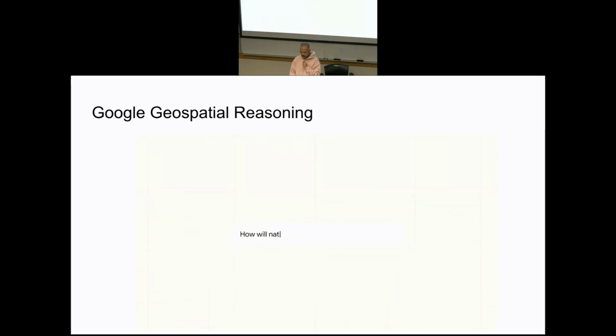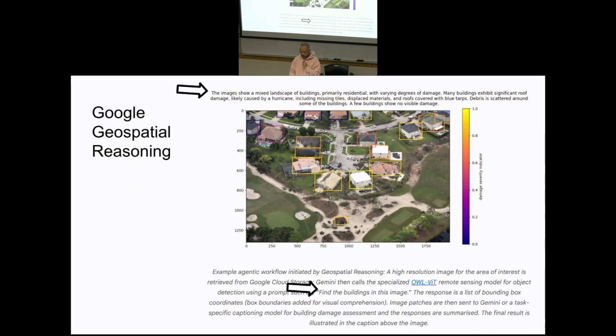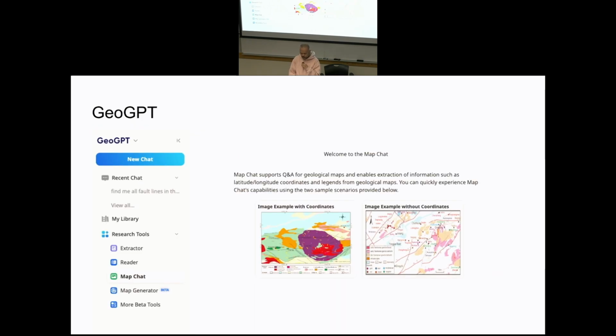So just to speed up, I can show you something like this. This is an interesting example because traditionally you will need someone who has GIS, Geographical Information System, knowledge to look at the photos and identify the buildings. Maybe you can run a machine learning model to identify the buildings and do some analysis. Now they have this approach that they call their foundation model: get the satellite imagery, so data is the key here, get the buildings out, and write the caption about the condition of these buildings.